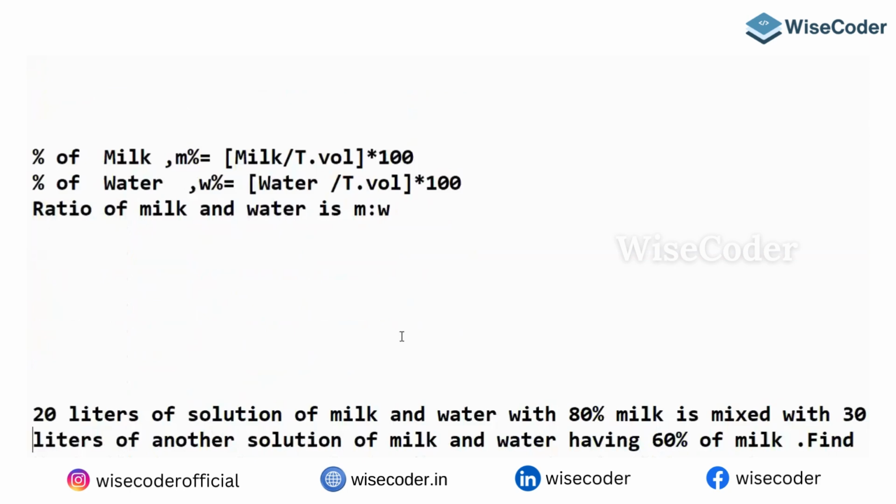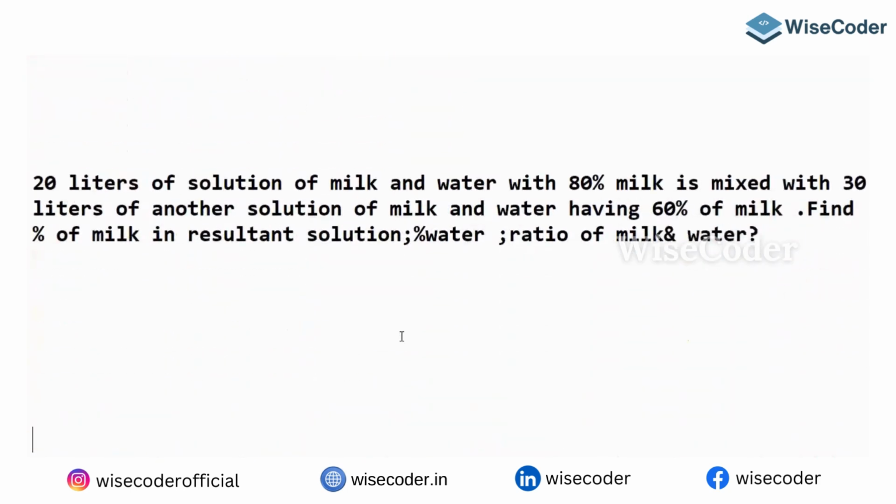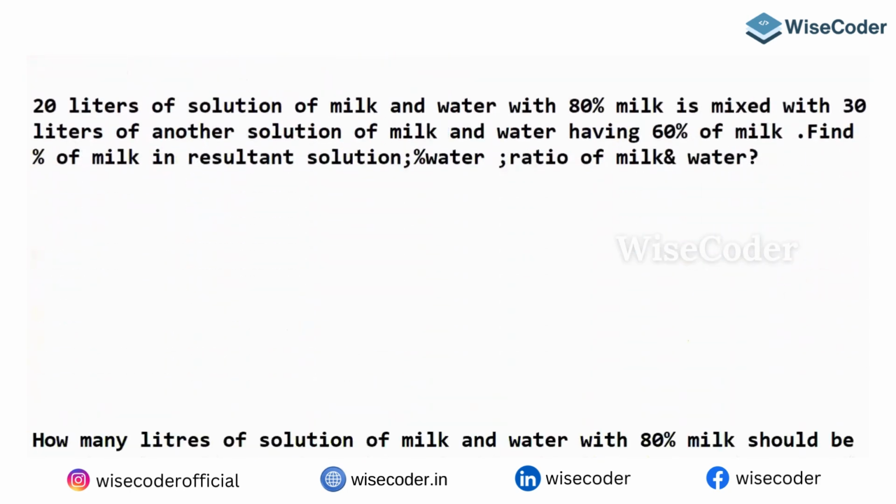This is a question. Let's say 20 liters of solution of milk and water with 80% of milk is mixed with 30 liters of another solution of milk and water having 60% of the milk.